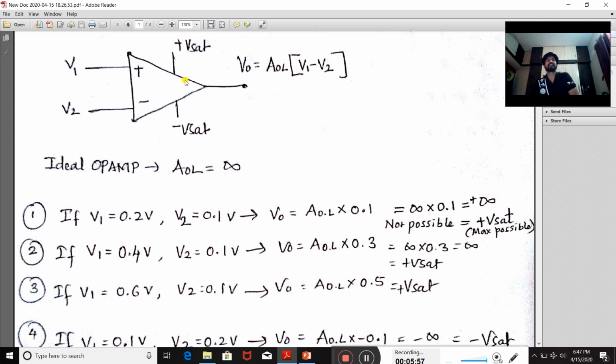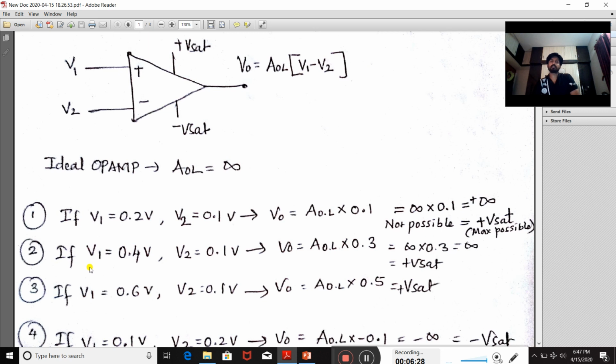That means this operational amplifier may work for 12 volt, it may work for 15 volt. So with a 15 volt supply, on the input side you may give voltage in terms of micro, milli, or 1 volt level. Definitely at the output side you are going to get the output in terms of a finite value only. So the finite value refers to plus Vsat.